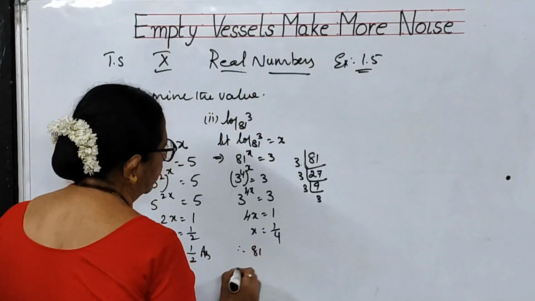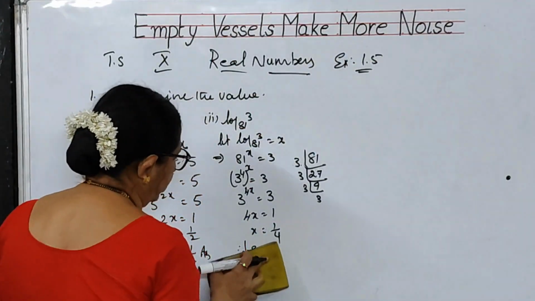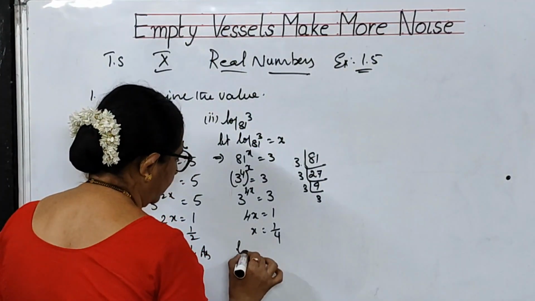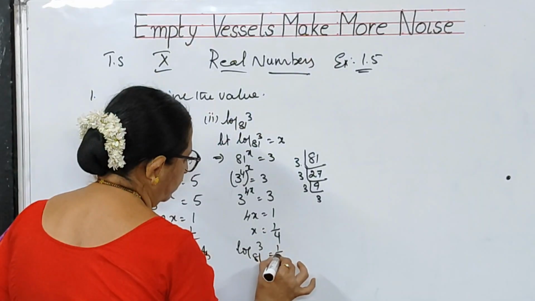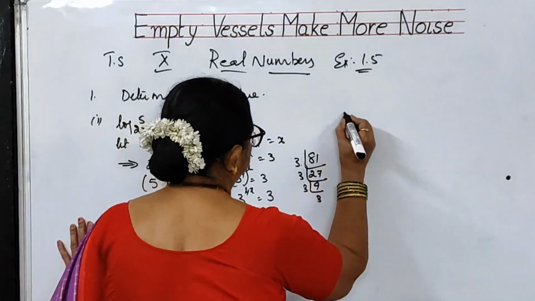Therefore, log 3 to the base 81 is equal to 1 by 4. This is the answer for the second bit.